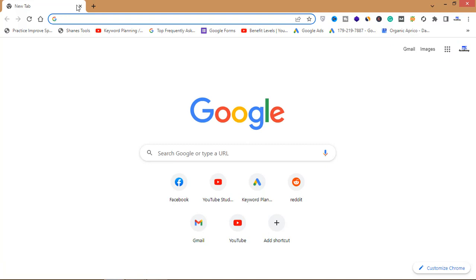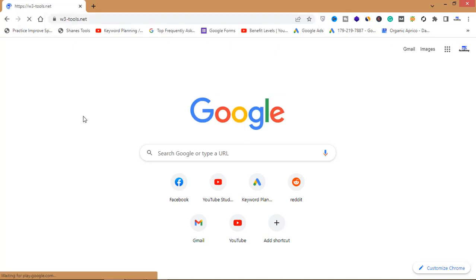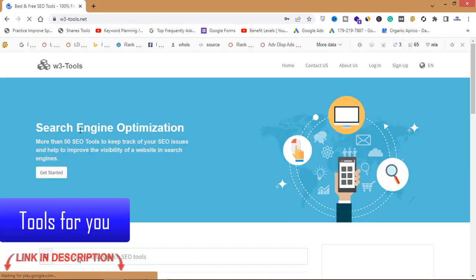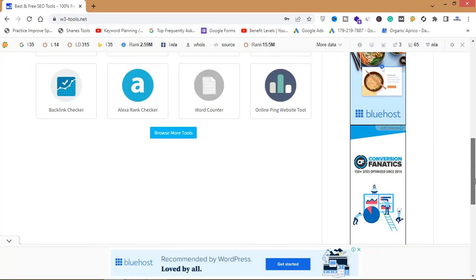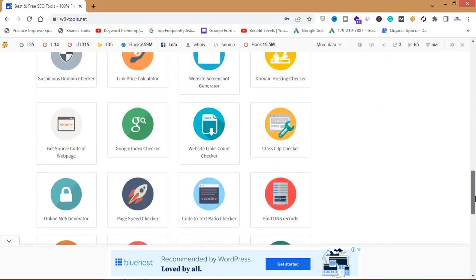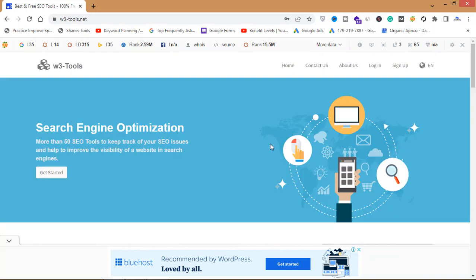First of all, if I open my tool, w3tools.net, you can see that this is a search engine optimization tool, more than 50 tools. You can see that this is monetized through Google AdSense. So how did I build this tool? I will share a little secret here.